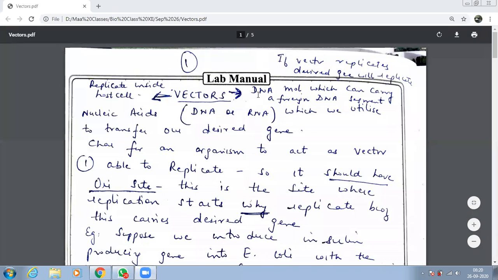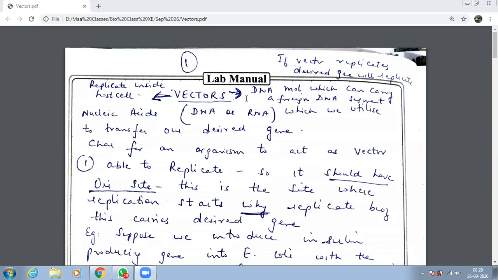Dekho, the main property of this vector: it's mainly a DNA molecule which can carry a foreign DNA segment. Foreign DNA segment, you know, right? Foreign DNA segment means DNA that is not your own. Everybody knows what is foreign DNA. Whatever is not our own is foreign DNA. Supposing I want to incorporate a foreign DNA, I want to put my desired gene. Remember? Everybody remembers the word desired gene? Yes, ma'am. Gene of interest.